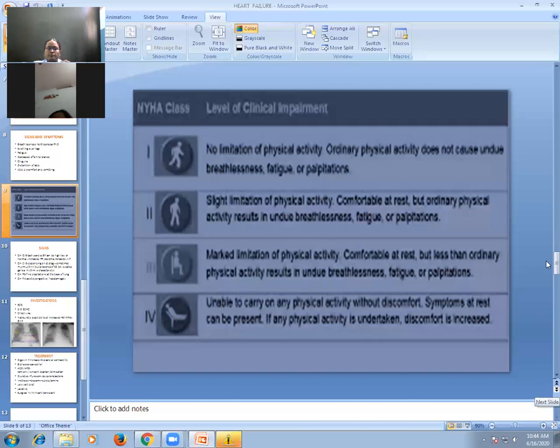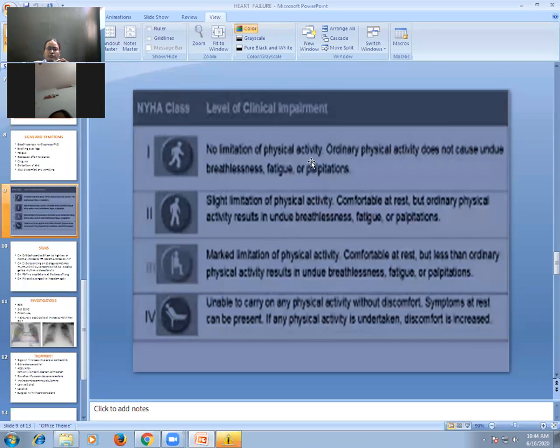Now there are grades of breathlessness. These are NYHA grades of breathlessness, meaning New York Heart Association. These grades of breathlessness are for cardiac patients. This is the New York Heart Association classification of breathlessness. So it is breathlessness because of heart disease, meaning it is cardiac breathlessness, grade 1, 2, 3, 4. So what is grade 1? There is no limitation of physical activity.